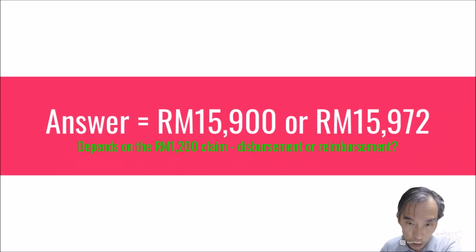So it depends on whether you want to claim that 1,200 ringgit as a reimbursement or not. If you want to claim it as a reimbursement, then it will be included in the calculation of the sales and service tax, arriving at 15,972. If you do not want to claim it as a reimbursement, you want to claim it as a disbursement, then it is not on the radar of the sales and service tax. So you would still pay